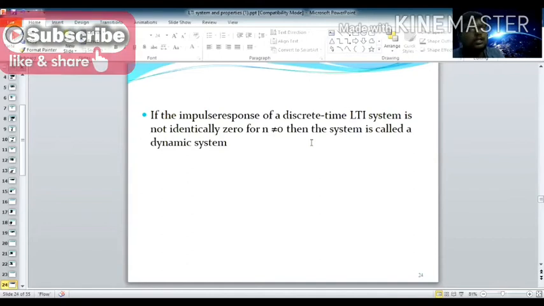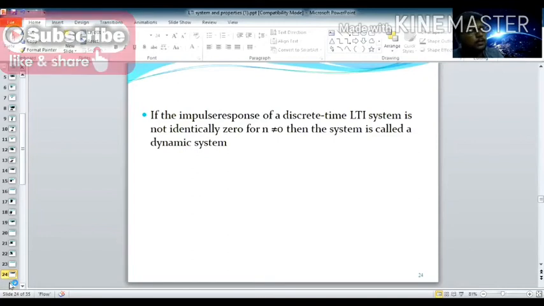If the impulse response of a discrete time system is not identically 0 for n not equal to 0, then the system is called a dynamic system. If it does not satisfy this condition, it becomes a dynamic system. Dynamic means a memory system. It means it depends upon past or future values.